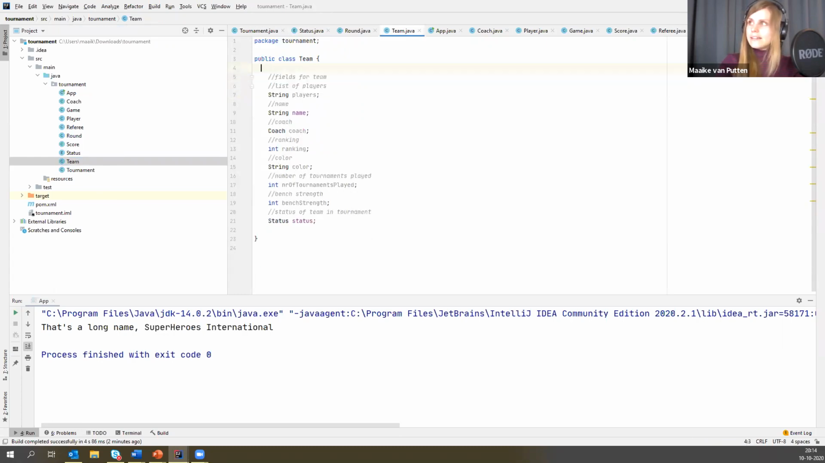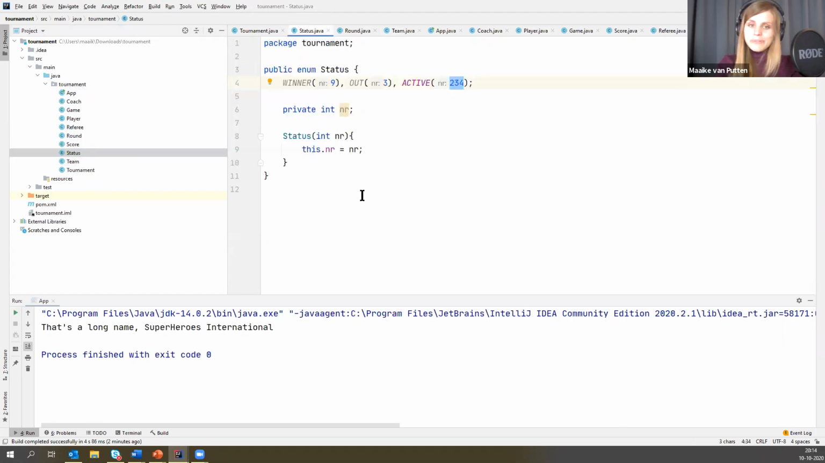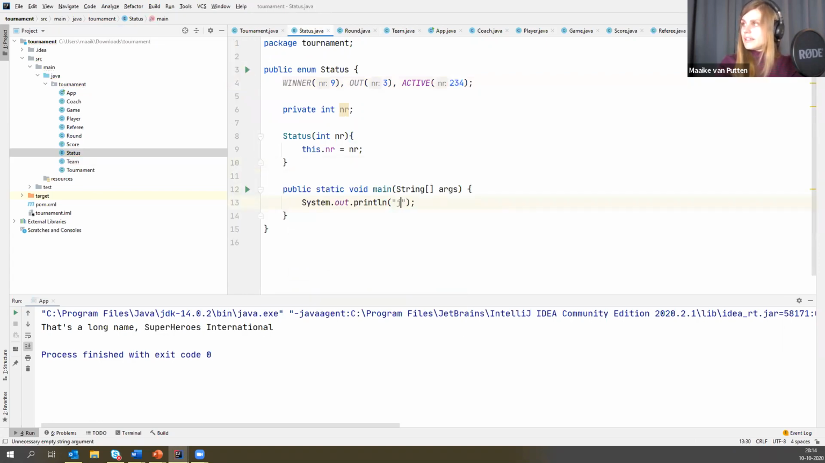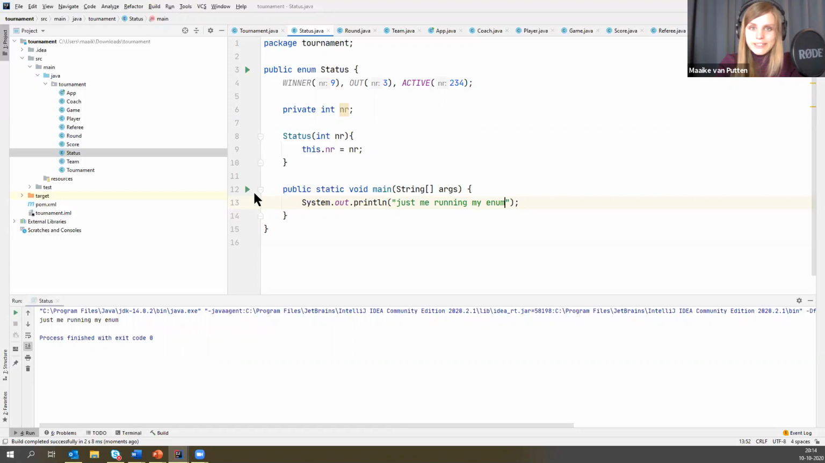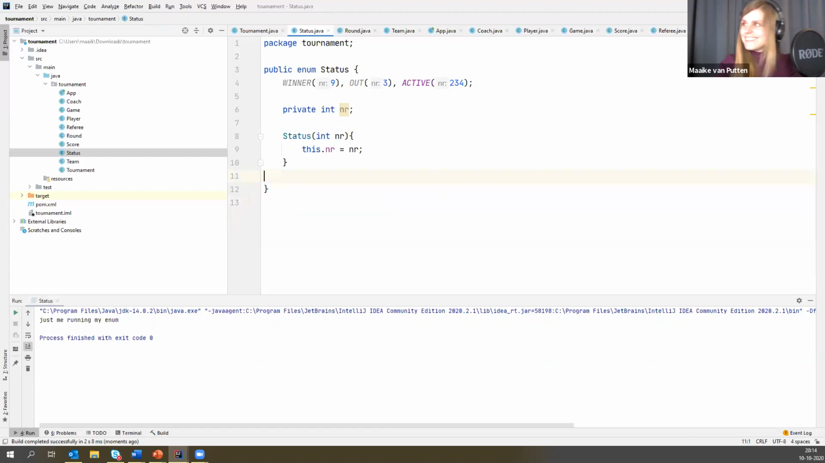Yes, you can add helper methods in the enum class. I'm not sure what I feel about that though. You can even do this. Just me running my enum. So you can run your enum if you give it a main method. That's weird, right? I think this is the ugliest Java thing I've seen. It's basically just because an enum is a class beneath the surface. Please don't do this. I learned this from a student actually, who at some point asked, can you run enums? I was like, I hope not, but you can. So these are my fun facts about enums.